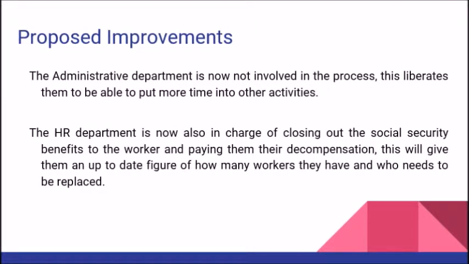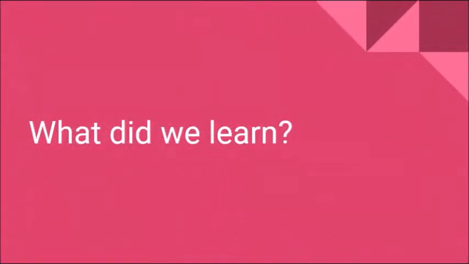The administrative department is now not involved in the process. This liberates them to put more time into other activities. The Human Resources Department is now also in charge of closing out the Social Security benefits of the worker and paying the compensation. This will give them an up-to-date figure of how many workers they have and who needs to be replaced.